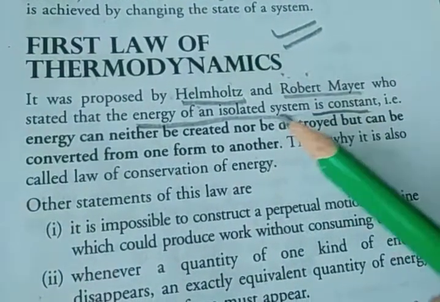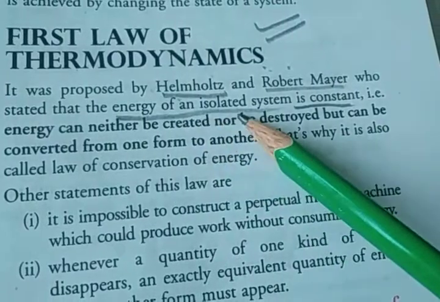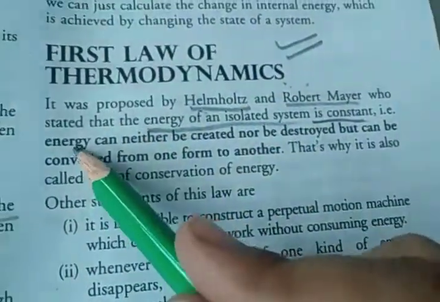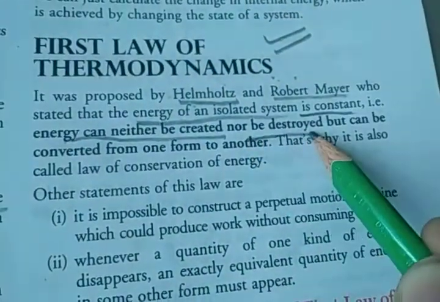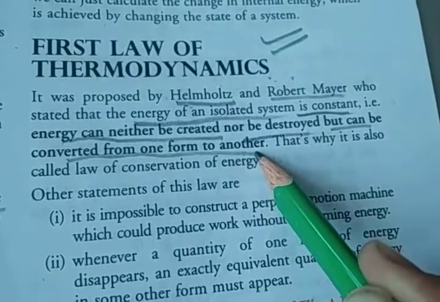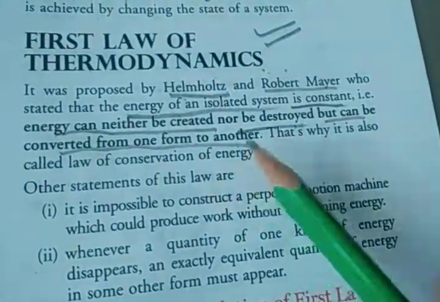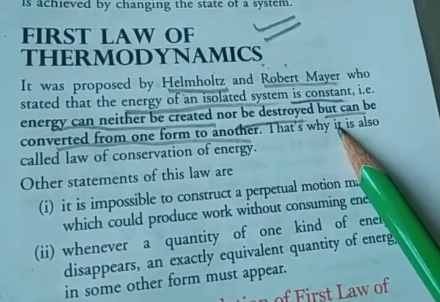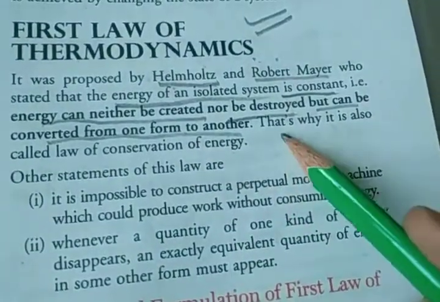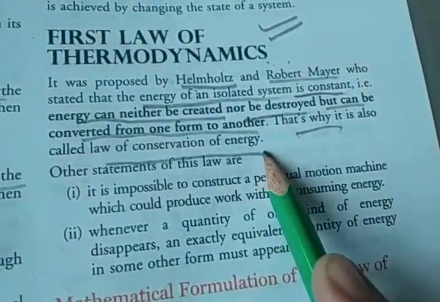Energy can neither be created nor be destroyed, but can be converted from one form to another. That's why it is also called the law of conservation of energy.